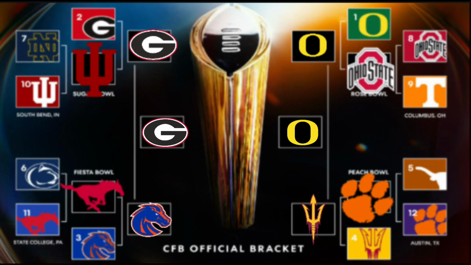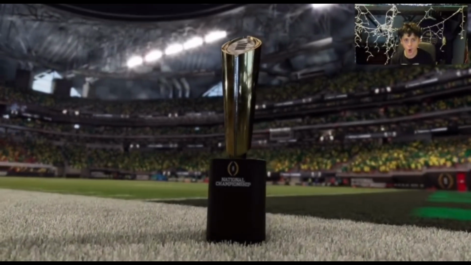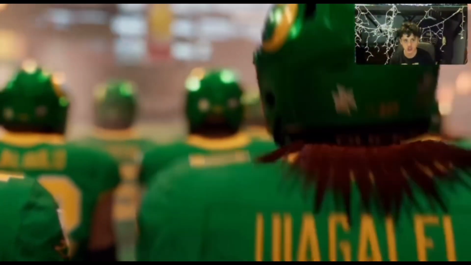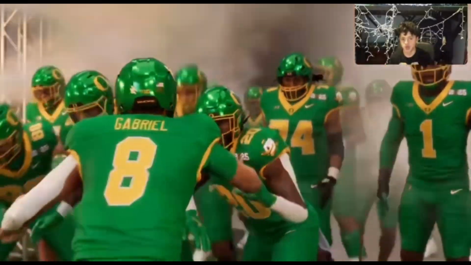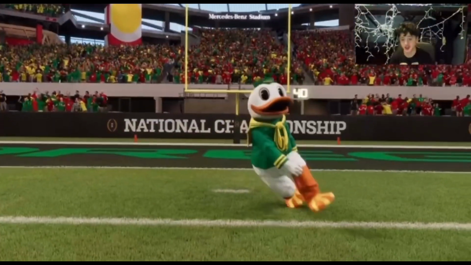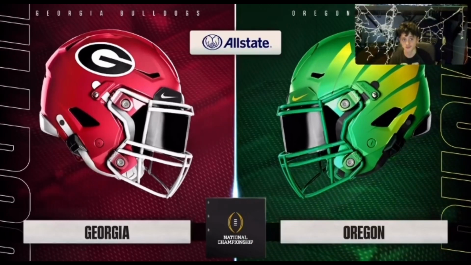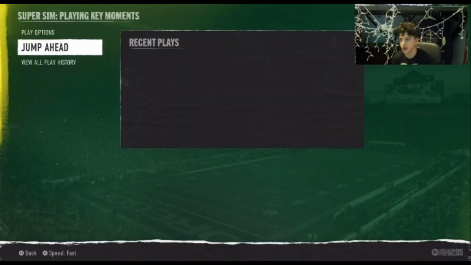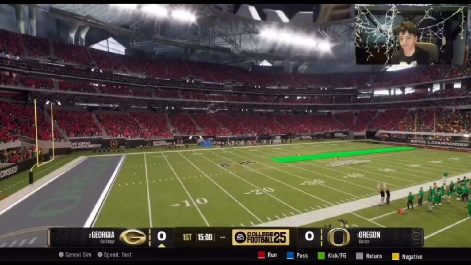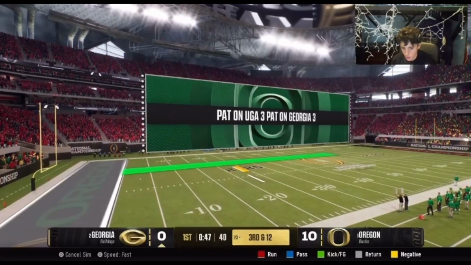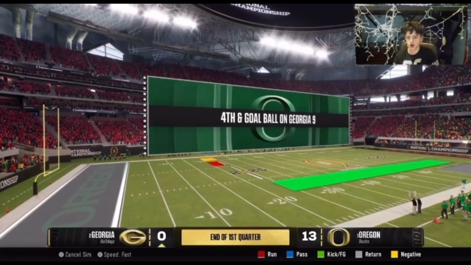Let's see who wins the simulation. We got Oregon versus Georgia, the national championship for the Cup Show simulation. This should be a fun one, folks, as we have the Ducks versus the Bulldogs. Let's see who wins the national championship. And we are now about to be underway in this big game. You got Oregon, Georgia. Oregon scoring a field goal. Then Oregon scoring a touchdown. Then another field goal.